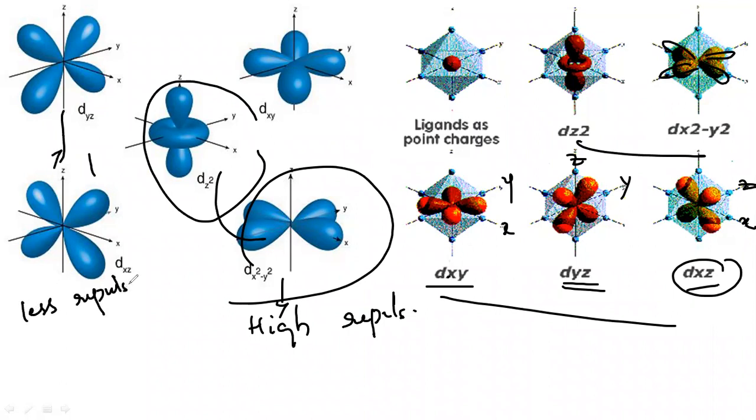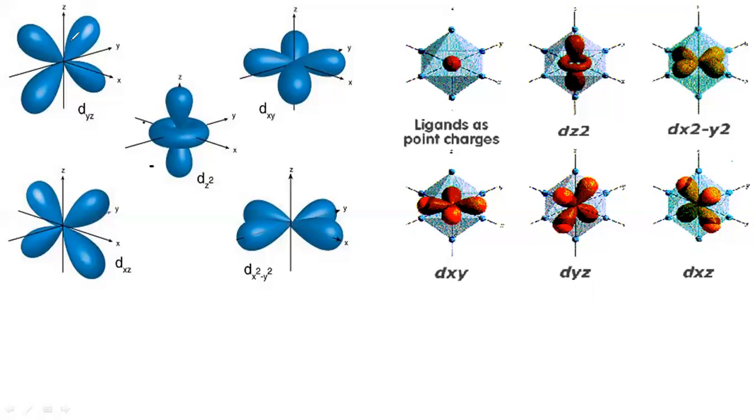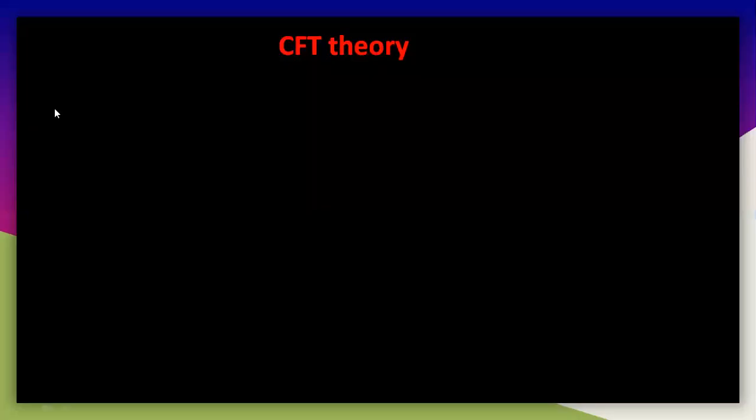But moreover, all the orbitals of the metal must undergo repulsion with the electrons of the ligand. So see here what happened. If you write the crystal field orbitals, the crystal field splitting diagram will be like this. So let's draw the orbitals like this: 1, 2, 3, 4, 5.